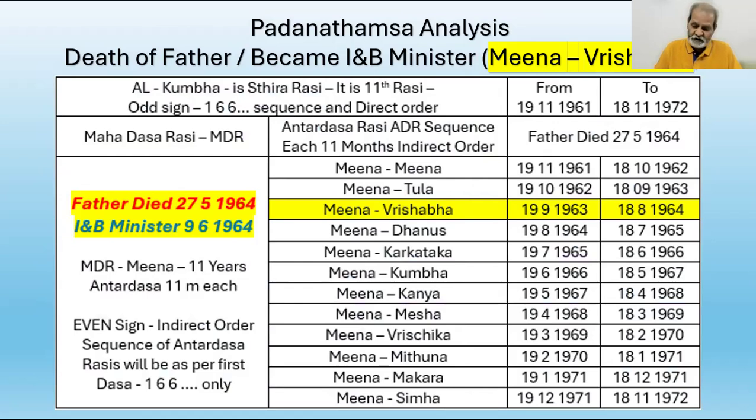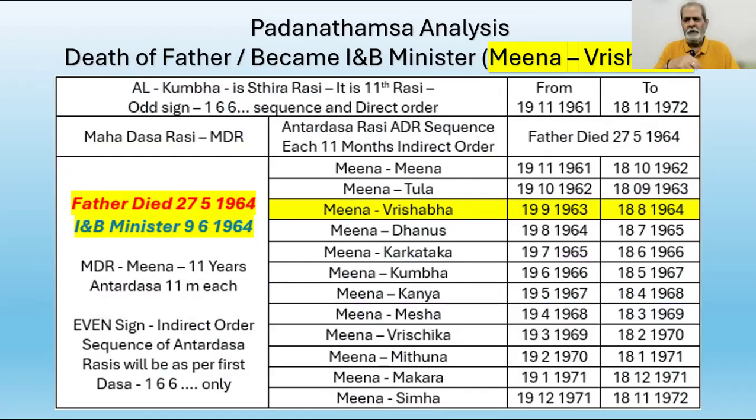So the classical texts may not have made any distinction between bureaucrats and political authorities. So, verify this combination in the D10 chart and see if there is a promise of power and position in the D10 chart of Mrs. Indira Gandhi.